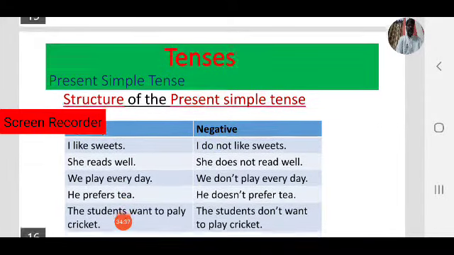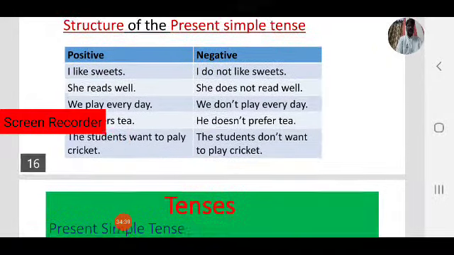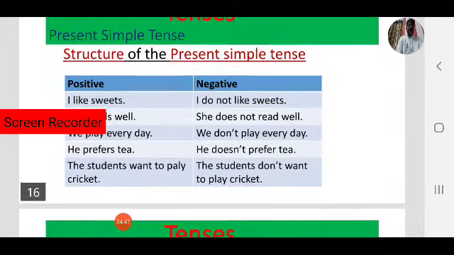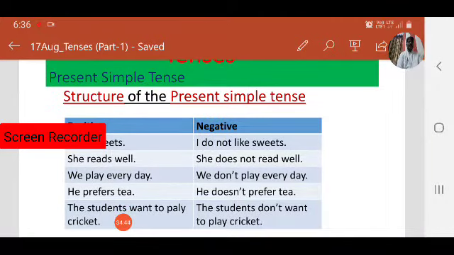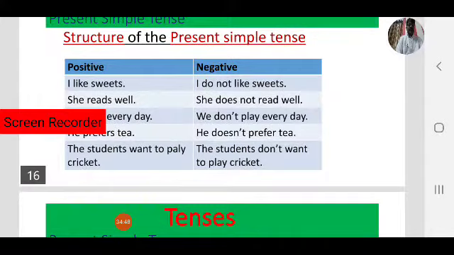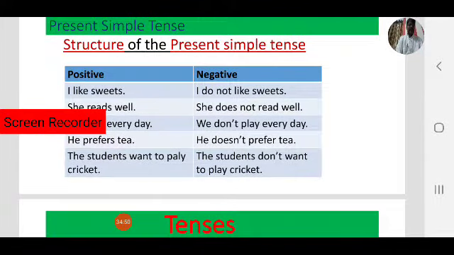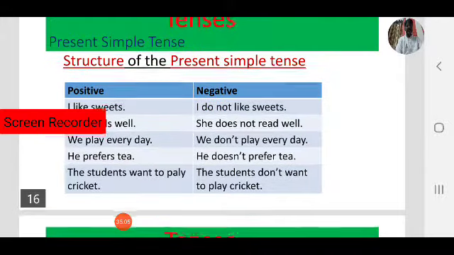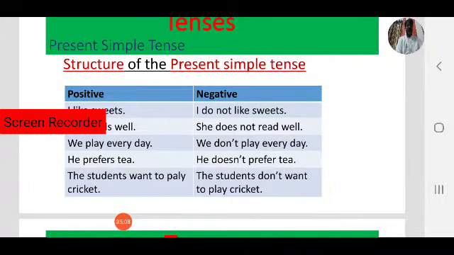Let us see some more examples. I like sweets. Here, that is a positive. I is a first person singular. So simply I like sweets and we like sweets. You like sweets. These are habitual actions like our hobbies. We're talking about present simple. I like sweets.